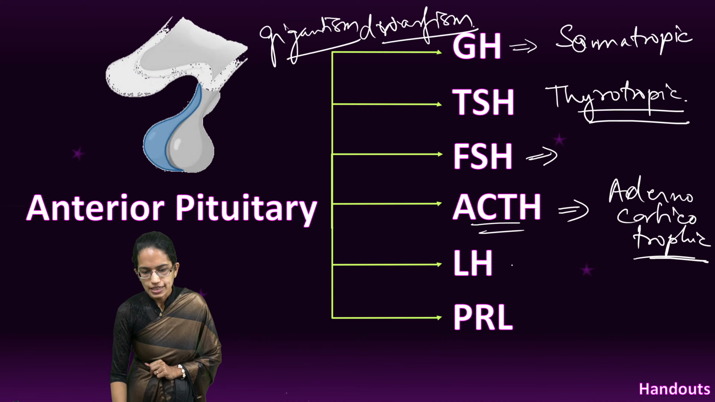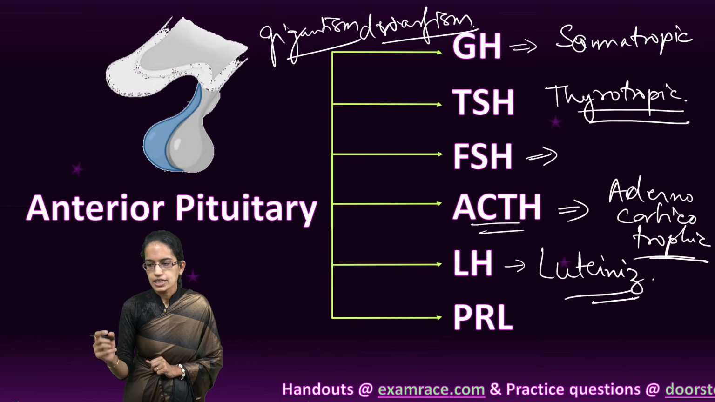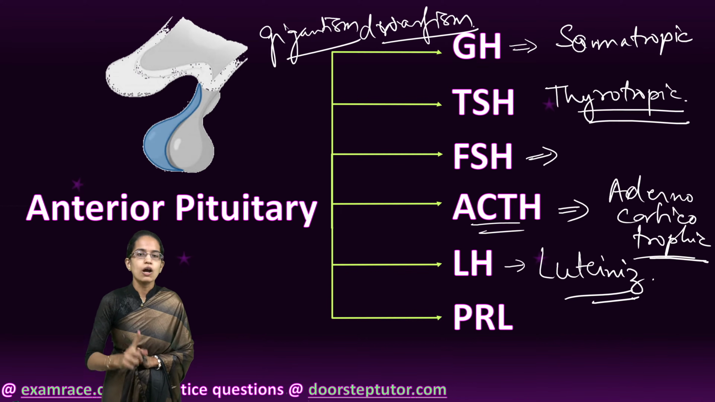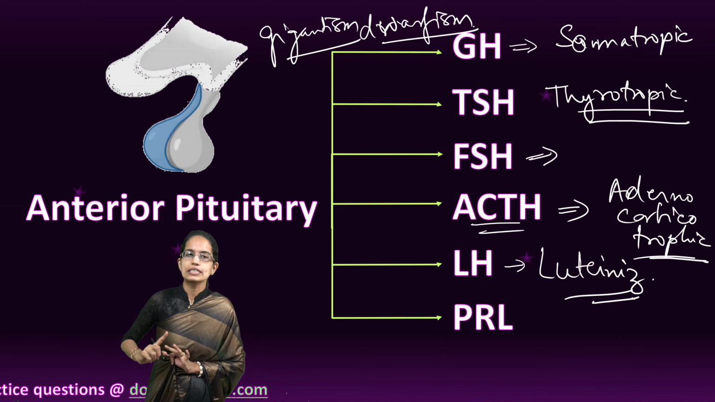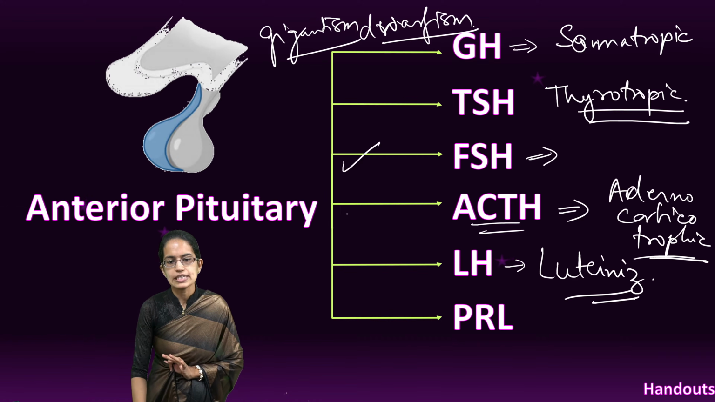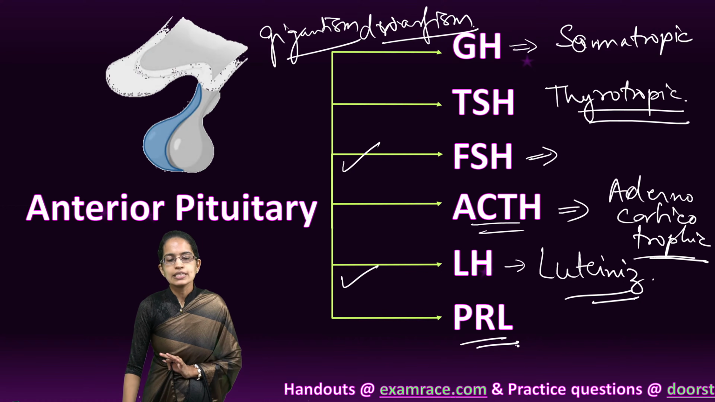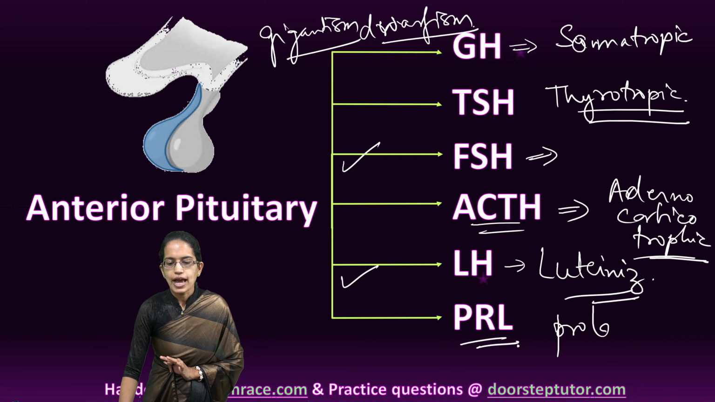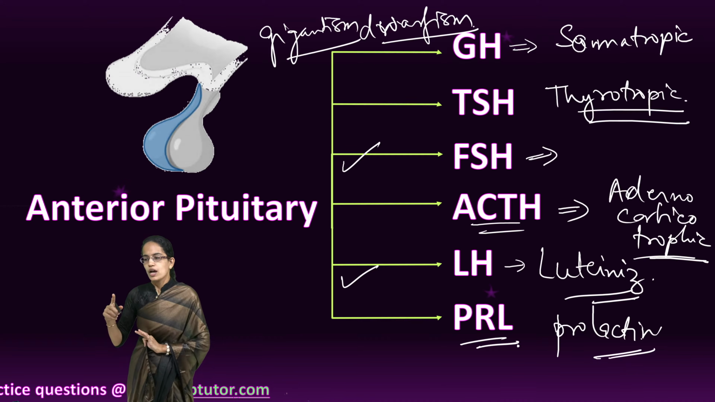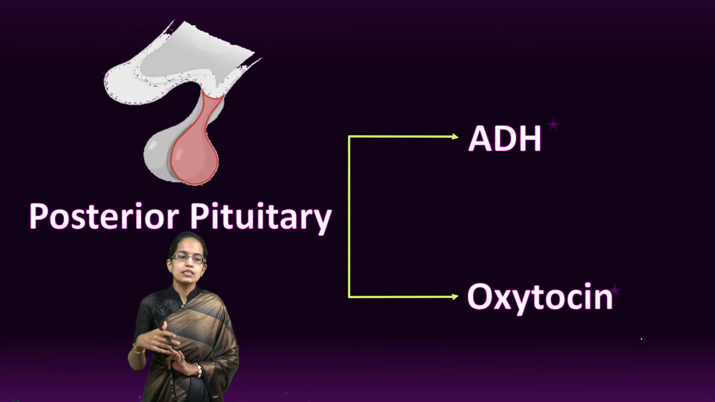The next is LH, luteinizing hormone. In males it is responsible for secretion of testosterone and the secondary sexual characters. In females it is responsible for the secretion of progesterone and also for ovulation. Both FSH and LH are called gonadotropic hormones. The next is PRL, prolactin. Prolactin is the lactogenic hormone, responsible for the mammary glands during pregnancy and even after childbirth. The next is the posterior pituitary.